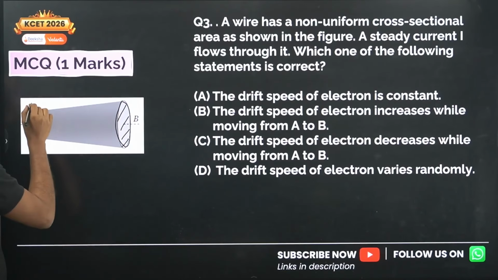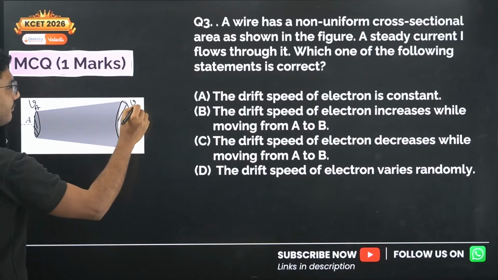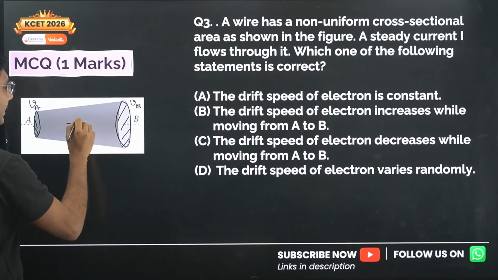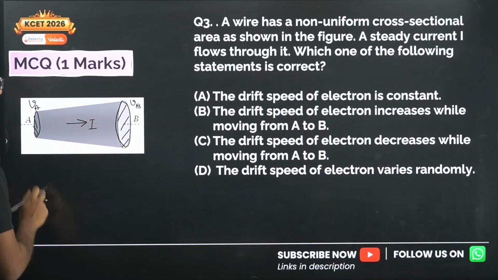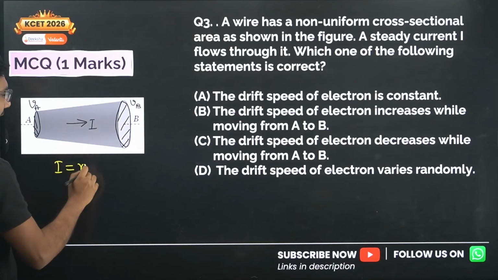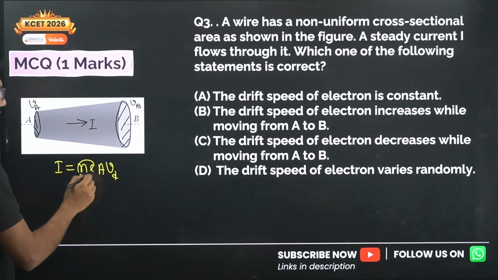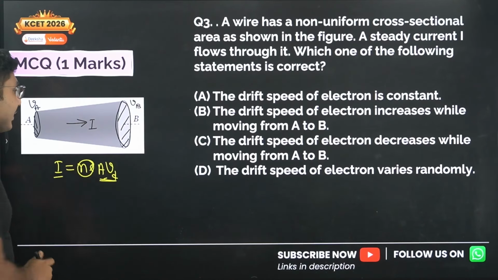Suppose the drift velocity here is VA, and the drift velocity here is VB. Current is steady, that means current is constant. Now we know that current is given by neAvd. So current is constant, that means n constant, e constant, I constant. So only A and vd are changing over here.